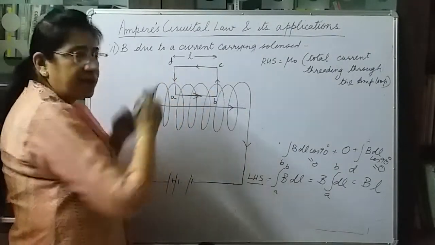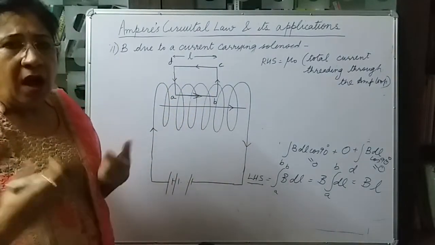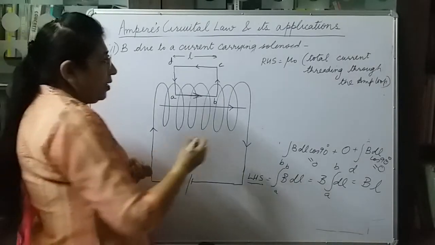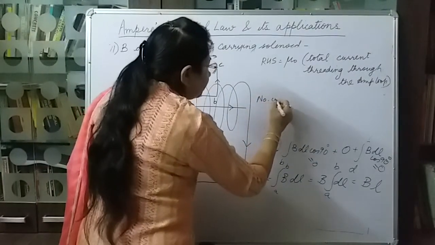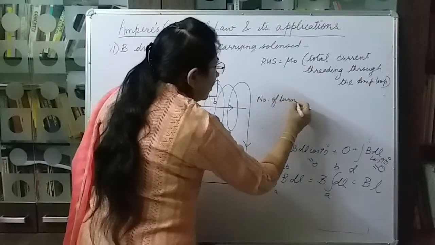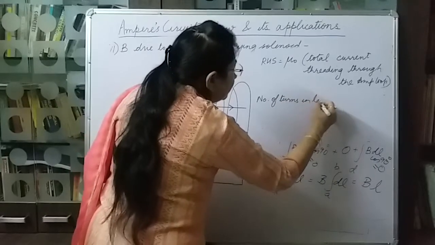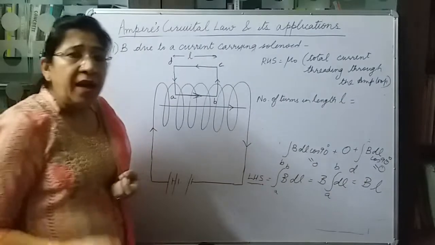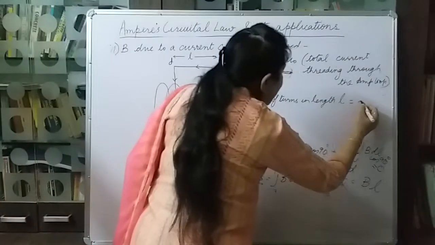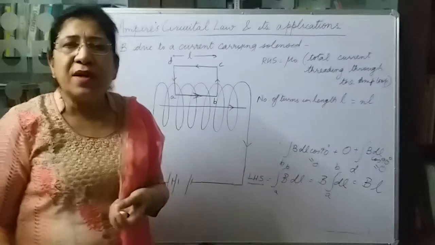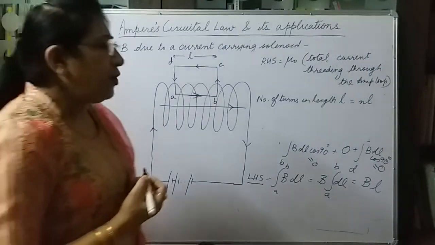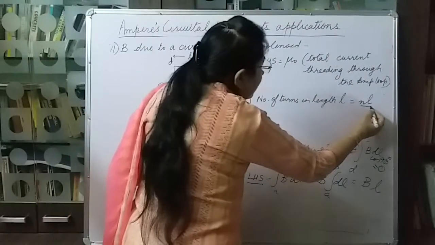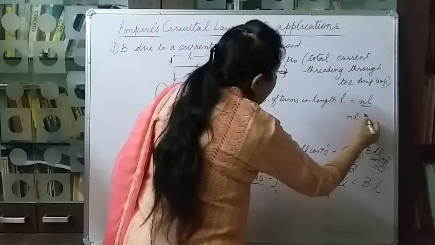In this Amperian loop, how many turns are there? The number of turns in length L will be equal to N into L, because N is the number of turns per unit length, and the current flowing through NL turns will be NLI.